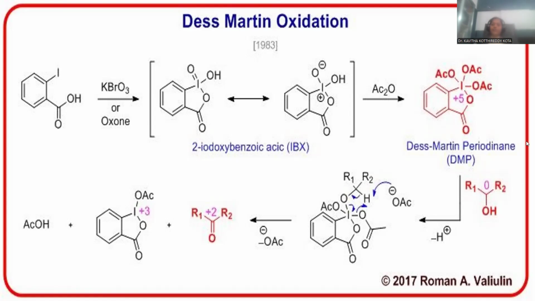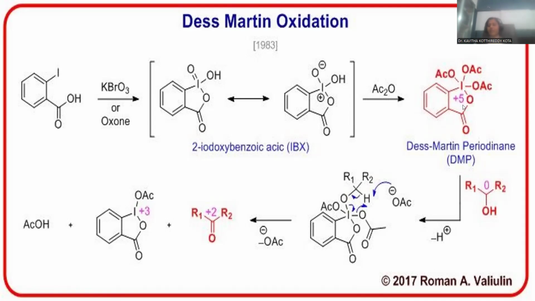This is the compound called acetic anhydride. If acetic anhydride is added, acylation takes place on the iodine, so that acetate moieties are added upon the iodine. Since the iodine is in the ring system, 2 bonds are already allocated, leaving only 3 possibilities for acetate to occupy: one sigma bond, one pi bond with the carbonyl, and one sigma bond with hydroxyl, you can notice. All three bonds are now replaced with acetate from the acetic anhydride, so that acetate moieties are located on the iodine. This is the perfect Dess-Martin periodinane oxidizing agent.